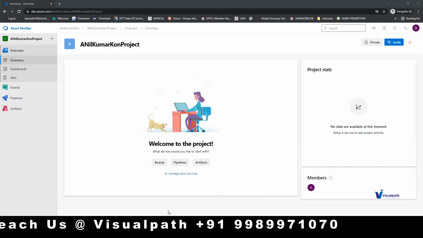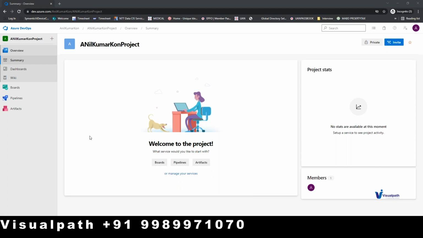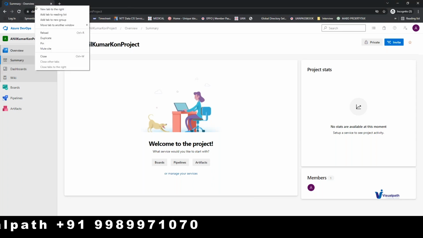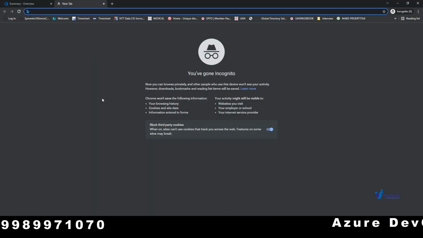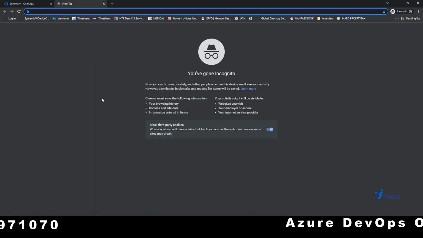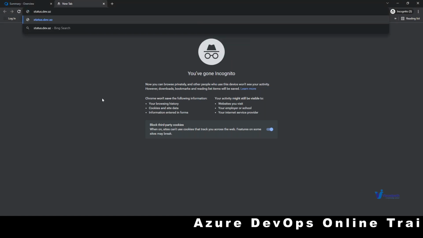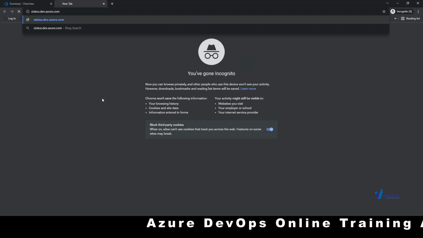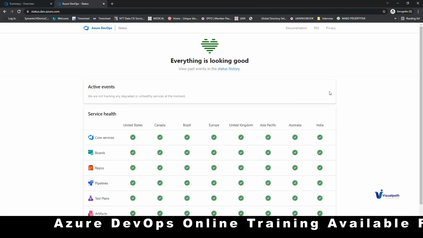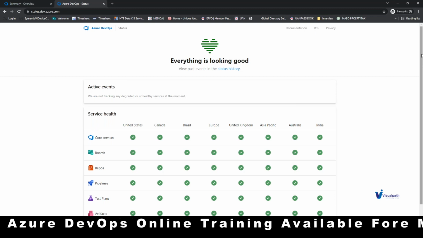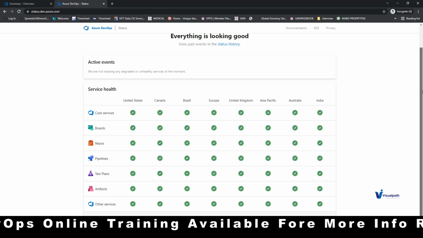So can you open a new tab, please? New tab. That's fine. Type status.dev.azure.com, status.dev.azure.com. Okay, so go back to the first tab, please.